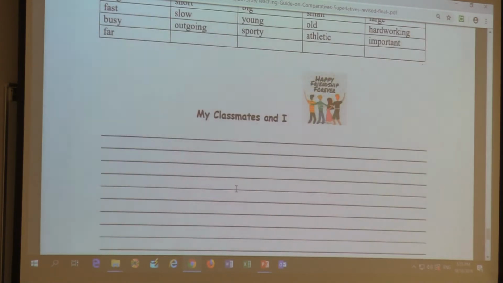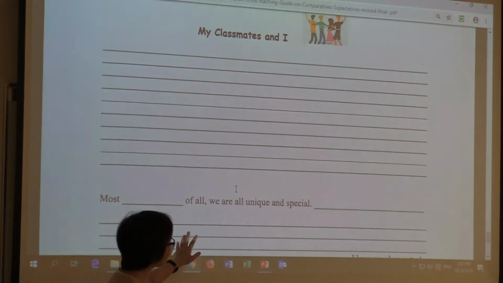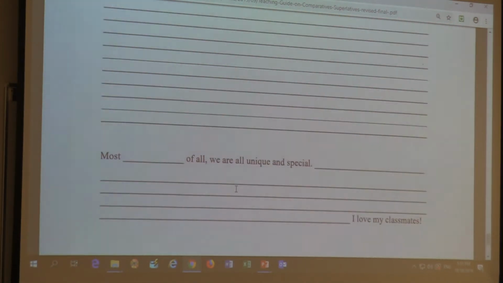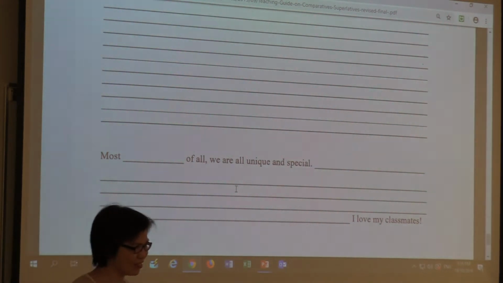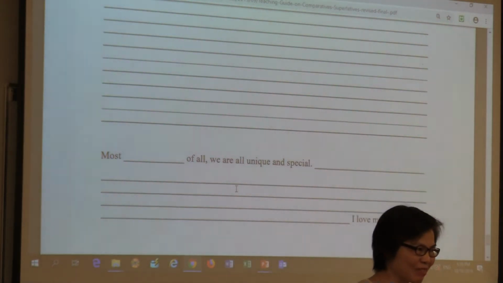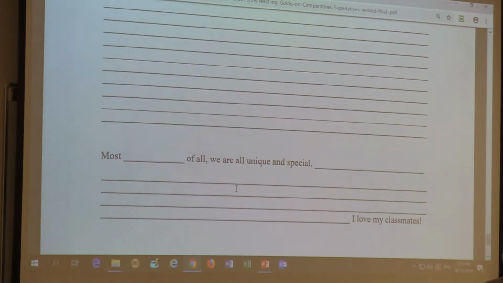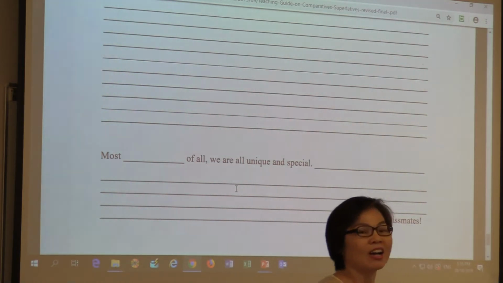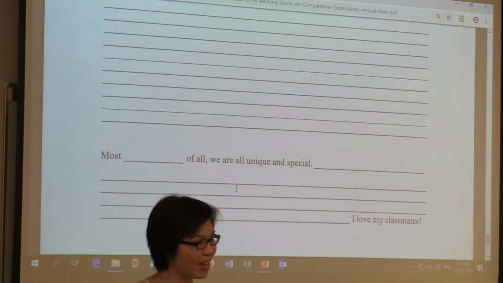Right, so here: my classmates and I. And at the end, most important of all, we are all unique and special. And I love my classmates. Make it very positive, because if you don't remind them, they may say something negative. It can cause embarrassment. All right, so we can teach English and also moral values at the same time.